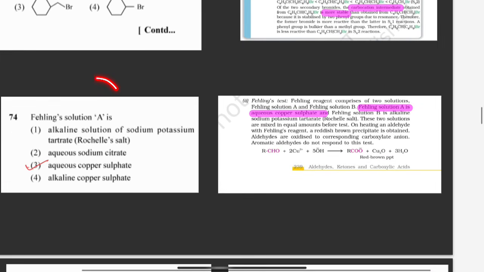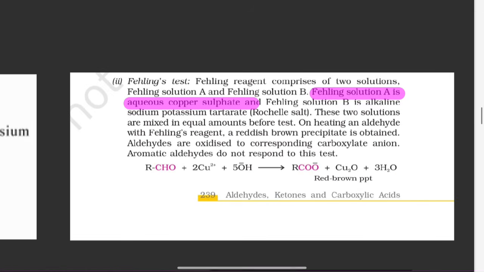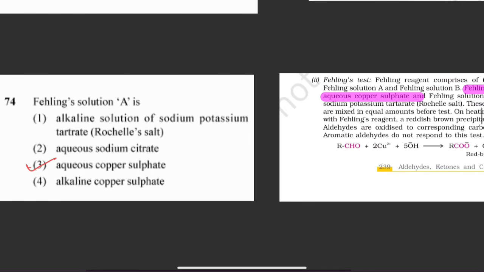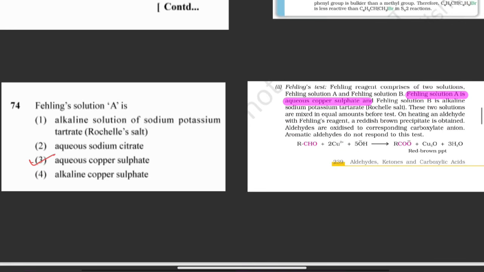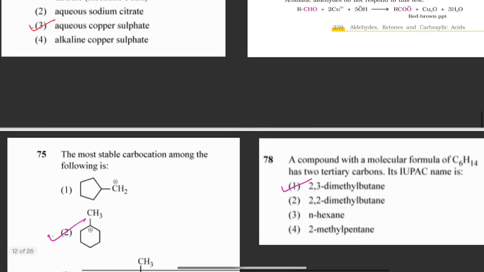Next question is direct from NCERT, easy question. Fehling solution A is, so you know that Fehling's reagent is made up of Fehling solution A and Fehling solution B. So you can see here Fehling test. Fehling's reagent comprises of two solutions, Fehling solution A and Fehling solution B. Fehling solution A is aqueous copper sulfate. So that is what is asked, aqueous copper sulfate. So always remember what is Fehling solution A and what is Fehling solution B.